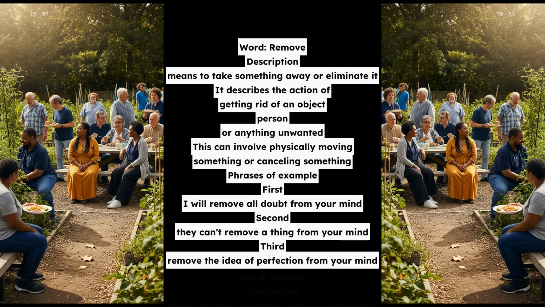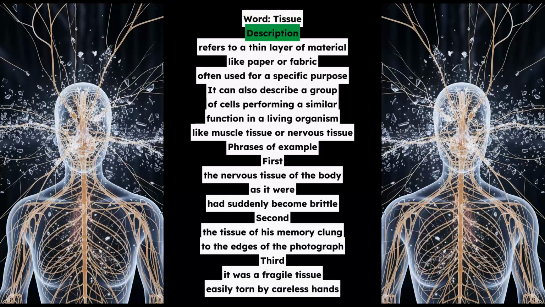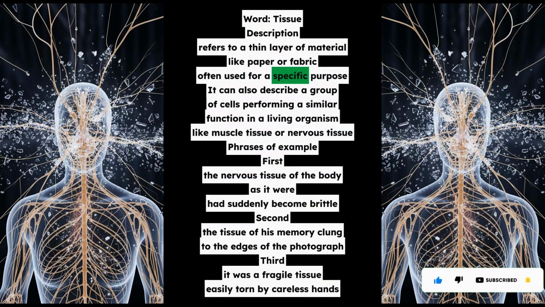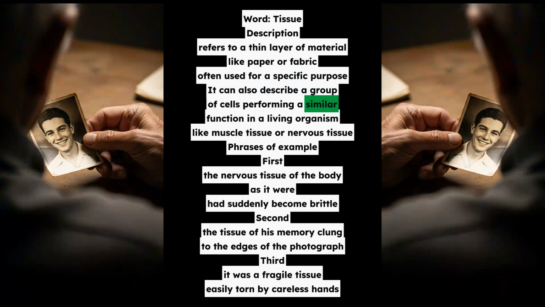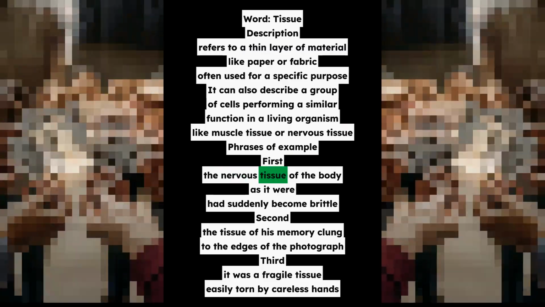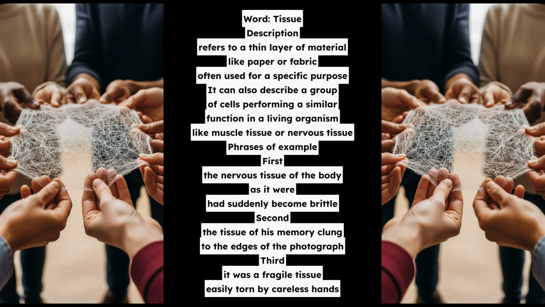Word, tissue. Description: refers to a thin layer of material, like paper or fabric, often used for a specific purpose. It can also describe a group of cells performing a similar function in a living organism, like muscle tissue or nervous tissue. Phrases of example. First, the nervous tissue of the body, as it were, had suddenly become brittle. Second, the tissue of his memory clung to the edges of the photograph. Third, it was a fragile tissue, easily torn by careless hands.